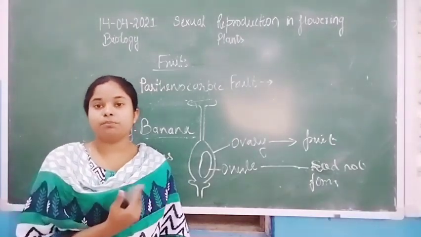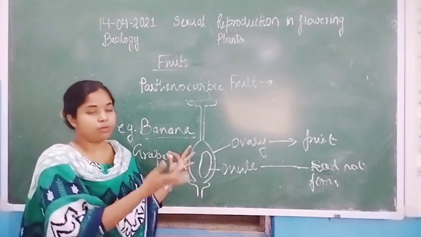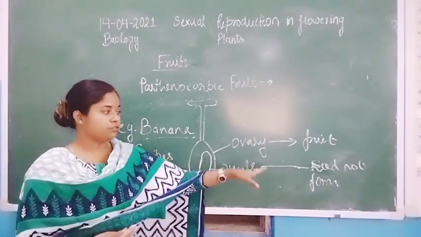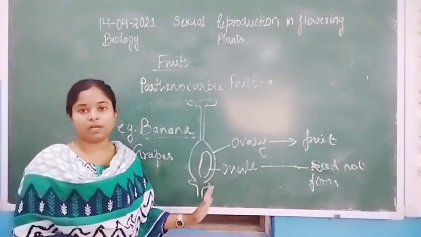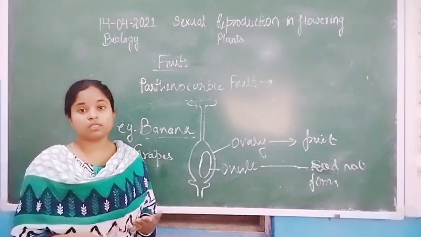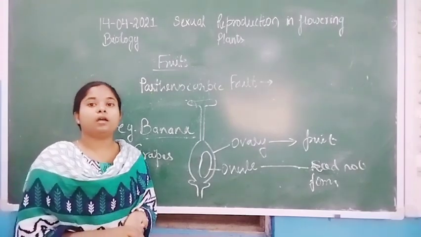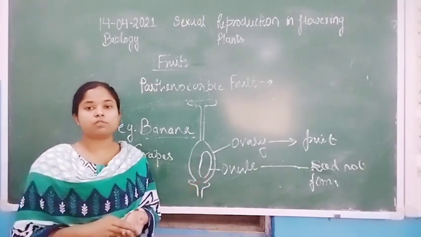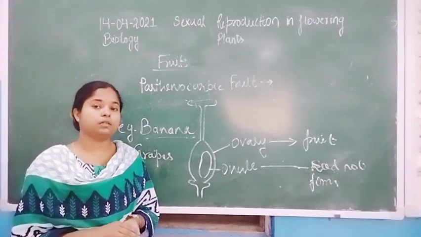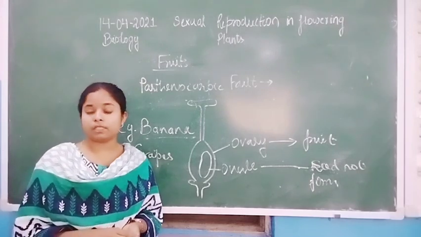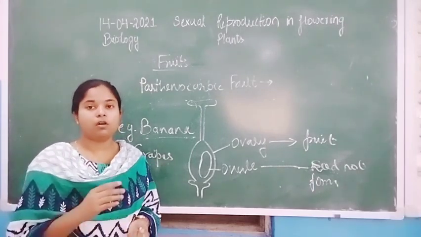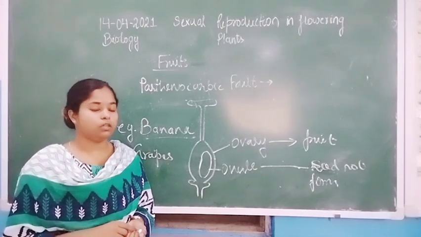How do the plants propagate themselves by different means? Because seed formation does not occur in such plants, they use a different mode of reproduction, asexual or vegetative reproduction. We have already discussed this in the chapter Reproduction in Organisms.